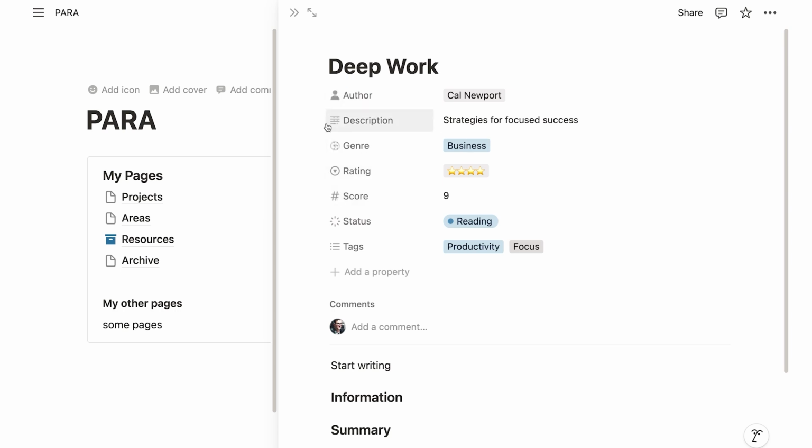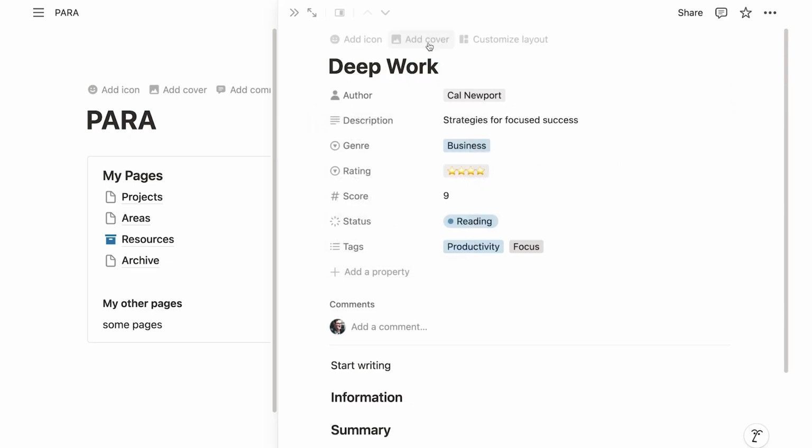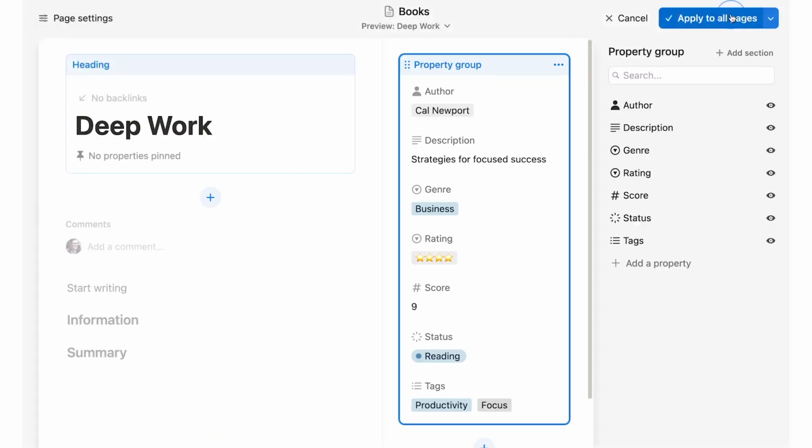Now you can also show and hide them, right? For example, by clicking on any property, you can then say, in terms of visibility, I want to hide this here. It shouldn't show up. You can even move everything out by clicking on Customize Layout and then moving all these entries right here to this panel and then applying it to all pages.